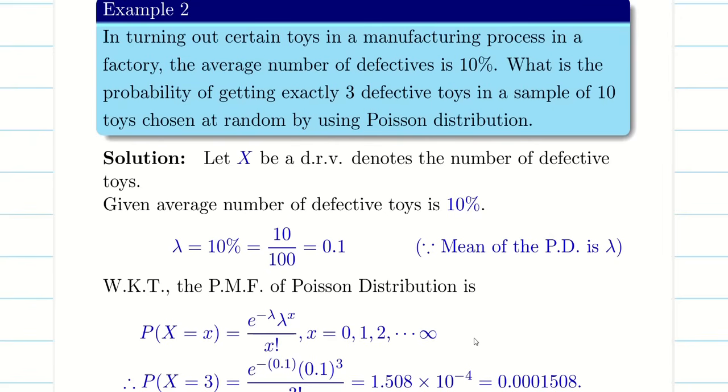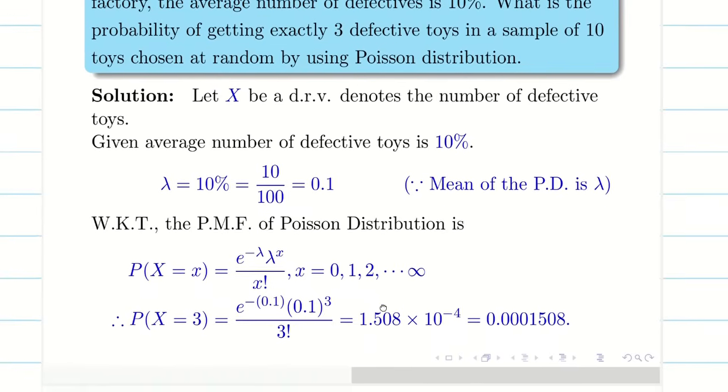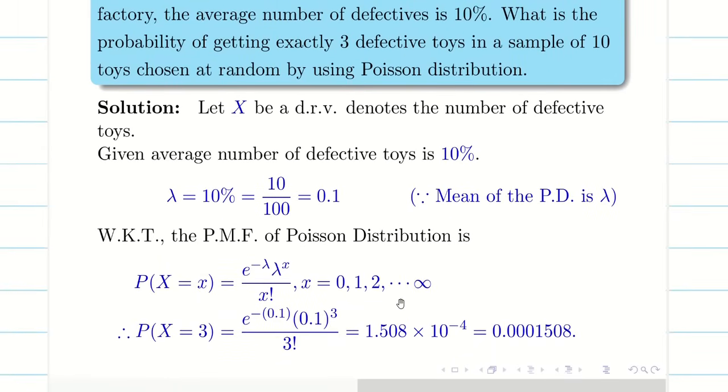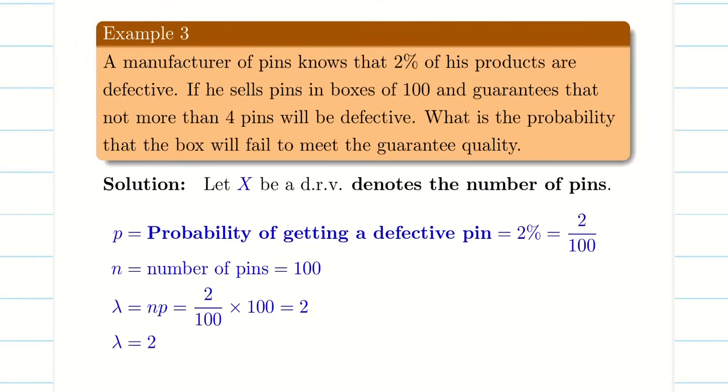Now let us go into the next problem, because this problem is very easy. What you do, you just find lambda, problem over. But if you took this as p, you are in trouble. So we should be careful about the problem. Okay, guys. Now let us see the next problem.